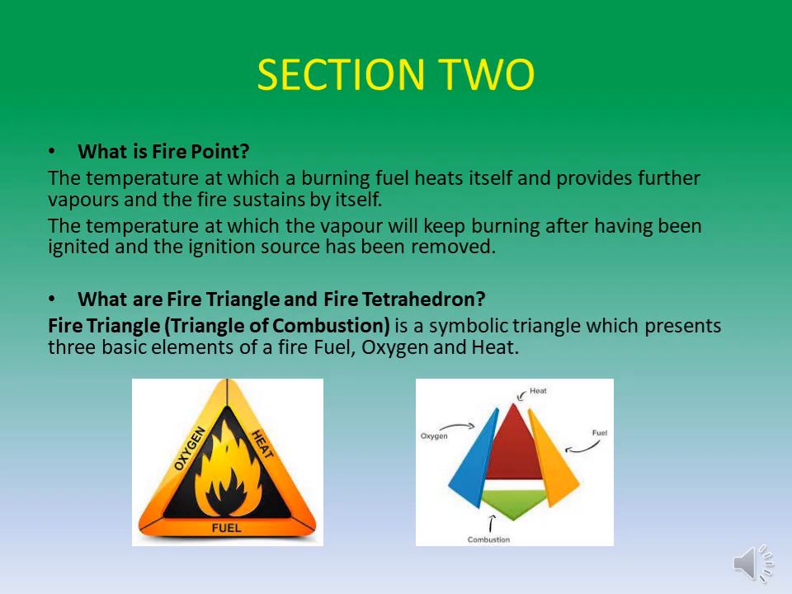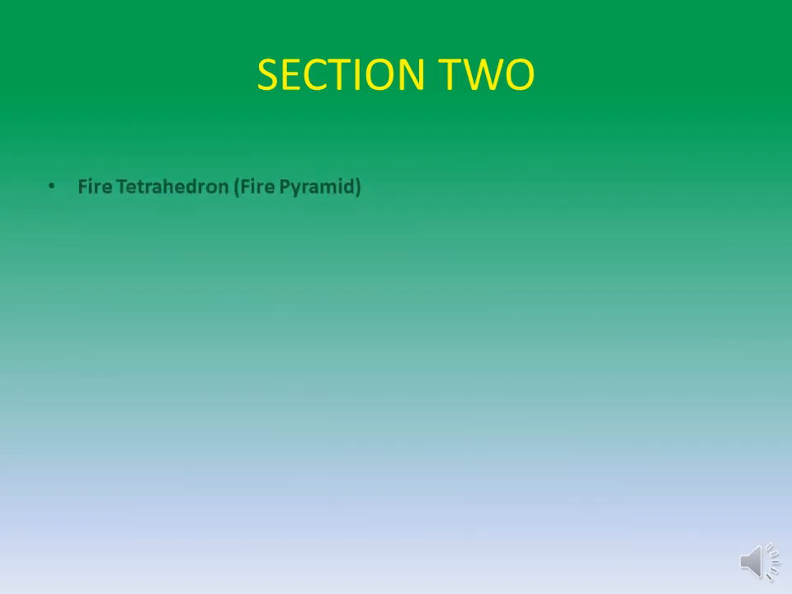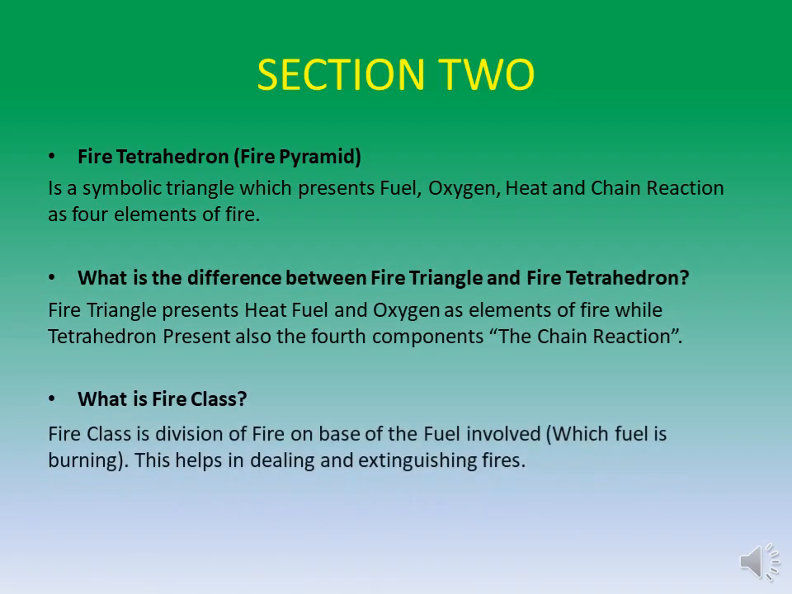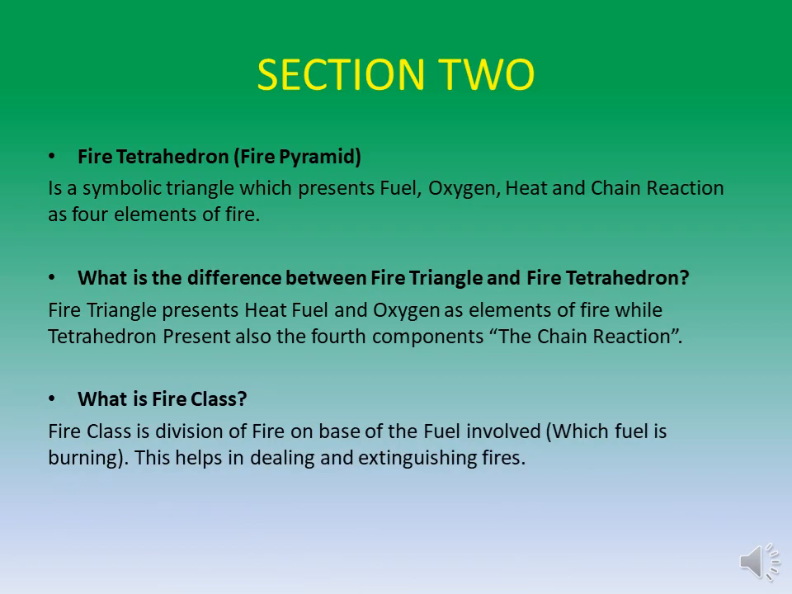Fire triangle, triangle of combustion, is a symbolic triangle which presents three basic elements of a fire: fuel, oxygen, and heat. Fire tetrahedron, fire pyramid, is a symbolic pyramid which presents fuel, oxygen, heat, and chain reaction as four elements of fire. What is the difference between fire triangle and fire tetrahedron? Fire triangle presents heat, fuel, and oxygen as elements of fire, while tetrahedron presents also the fourth component, the chain reaction. What is fire class?